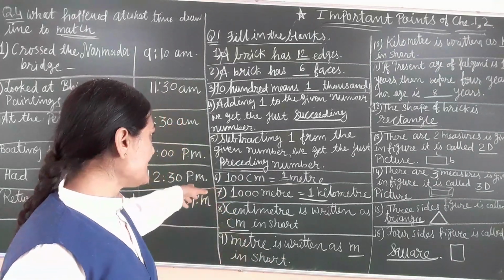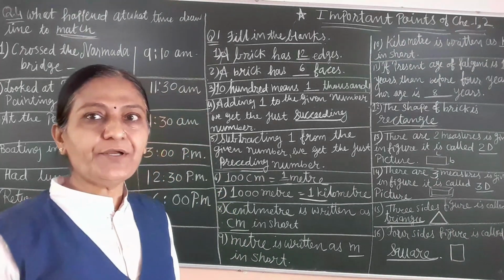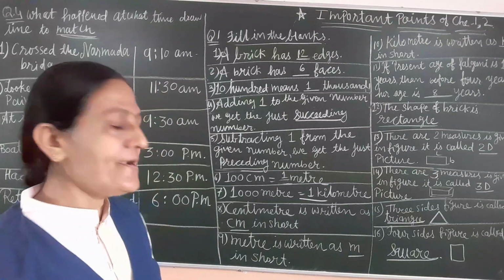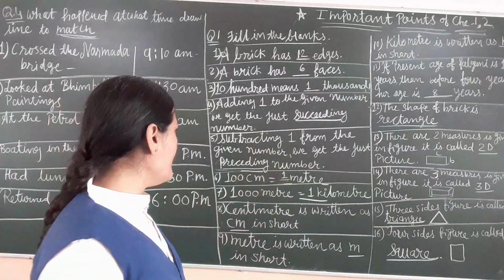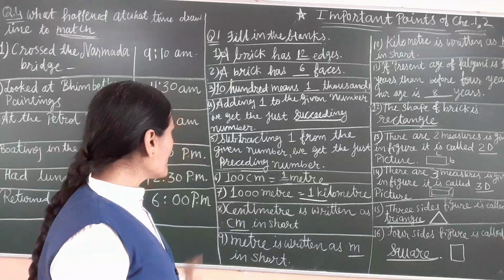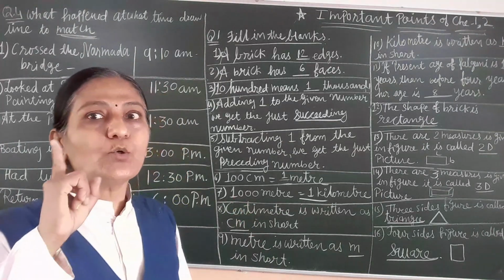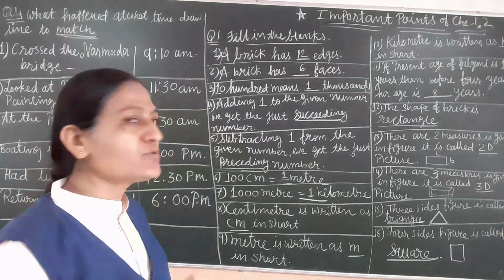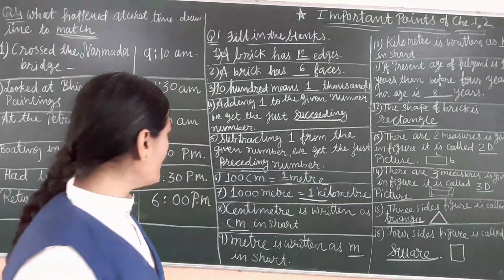Now next one, sixth one, 100 centimeter is equal to 1 meter. Now seventh one, 1000 meter is equal to 1 kilometer.